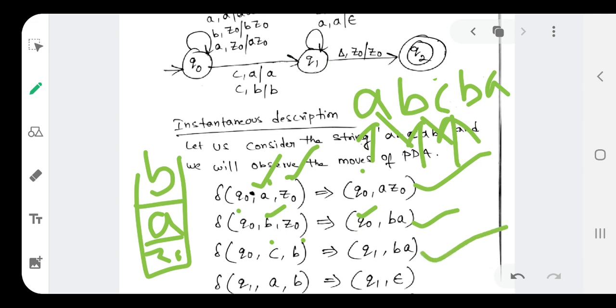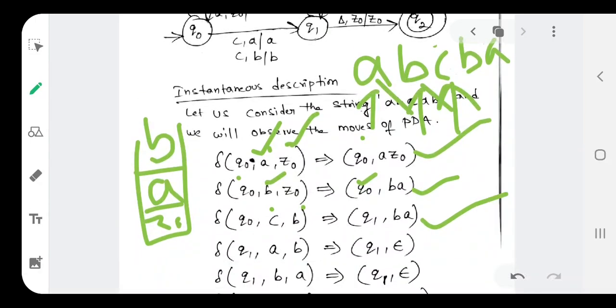Previously we had BA on the top of the stack. Here also we will take BA as the top of the stack. Now another time, our next input symbol is B. Here we have written something wrong.